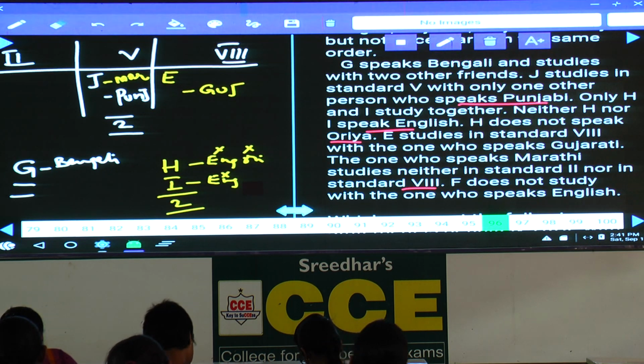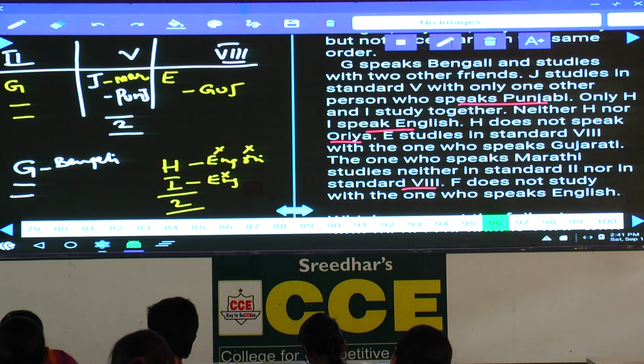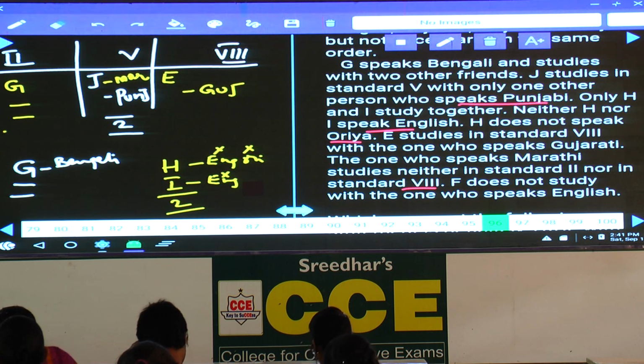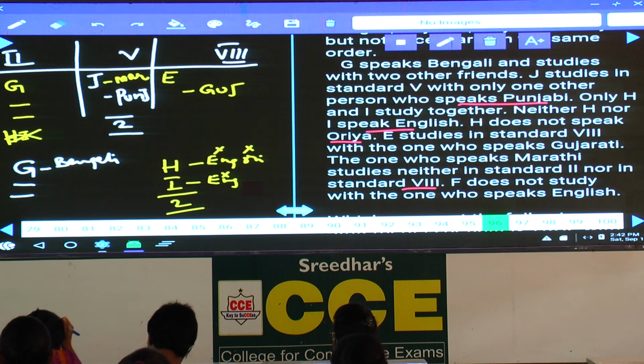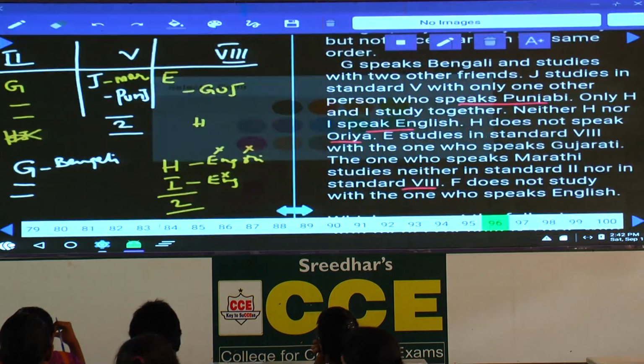Now tell me what are the different possibilities we can have for this. Can G be in the 2nd standard? If you take G at this place, G is Bengali and 2 more persons must be there, 3 persons in all. Hence in the 8th standard we must have exactly 2 persons. Then where should H and I be? H and I must be in the 2nd standard, isn't it? But H and I are the only 2 persons studying together. Hence H and I cannot be in the 2nd because G is also studying along with them, and here E is also studying along with this one. This is also not possible. Hence H and I can be neither in the 2nd nor in the 8th if G is in the 2nd standard. Hence G cannot be in the 2nd standard.